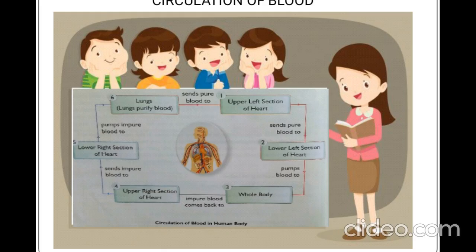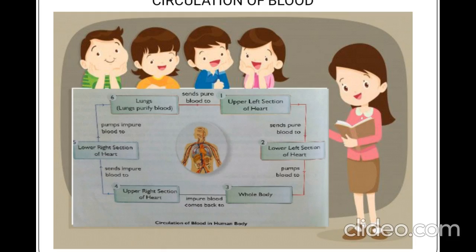Once again I am repeating. The upper section of the heart pumps pure blood to different parts of the body. Then the content of the blood will be utilized by different organs, and the remaining waste from the organs will be collected by the blood and sent to the right portion of the heart.